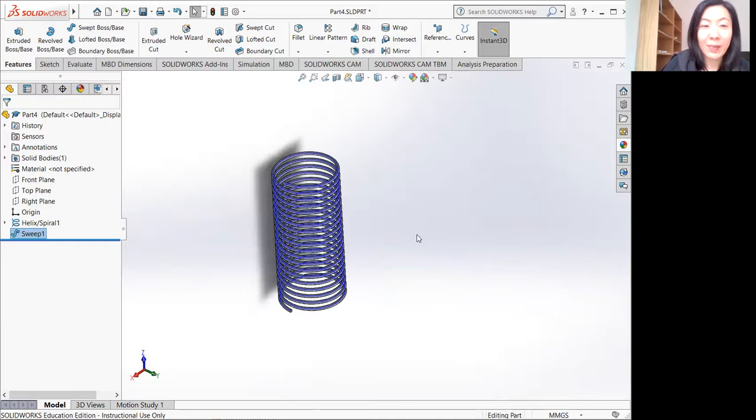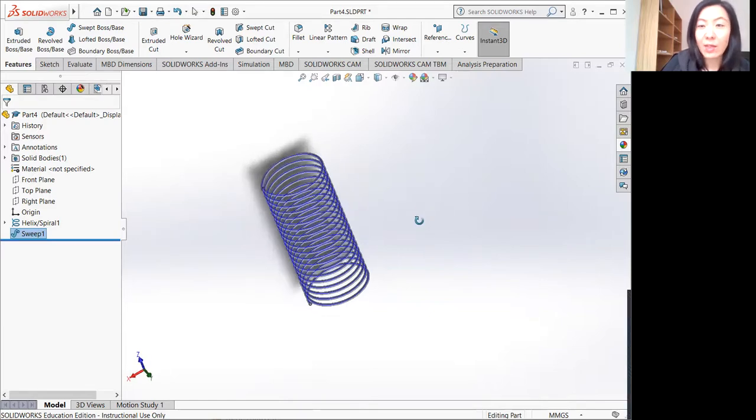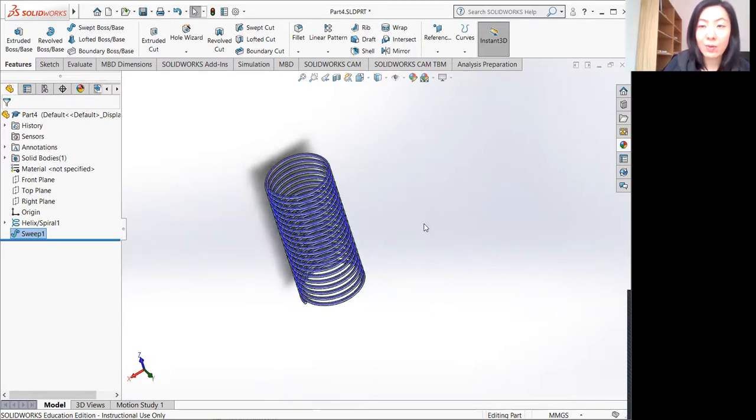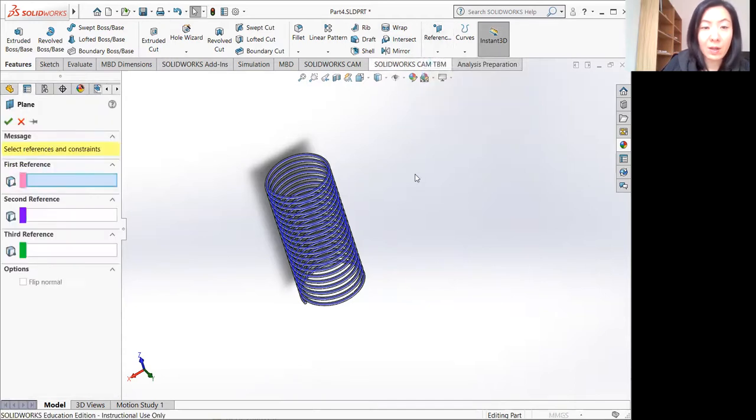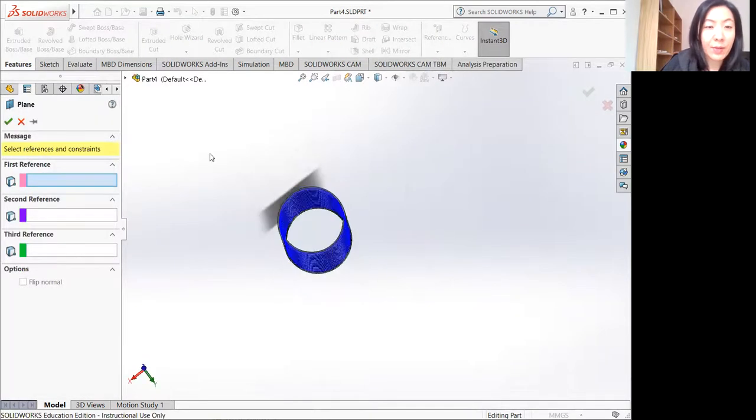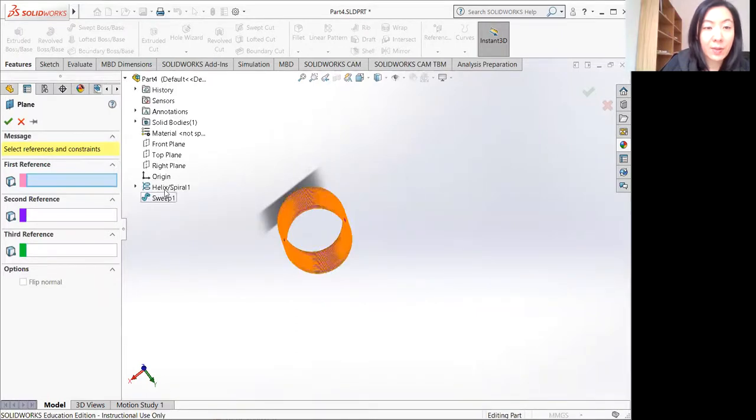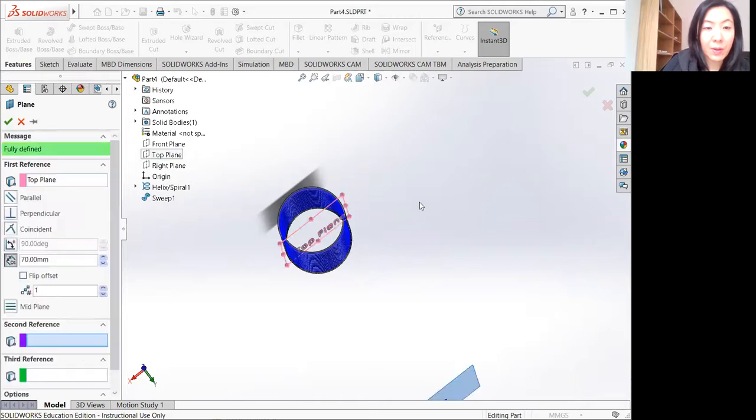But if you think about how you're going to assemble this, I haven't explained this before, but you will understand why it's important to have some sort of concentric point or line or anything like that. So what I'm going to do is create a new plane, in the center. Center of the circle. So we're using the top plane.